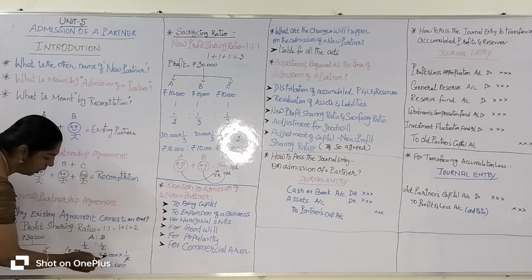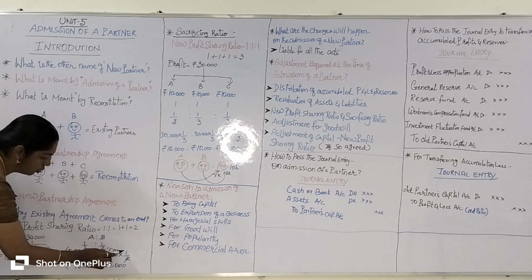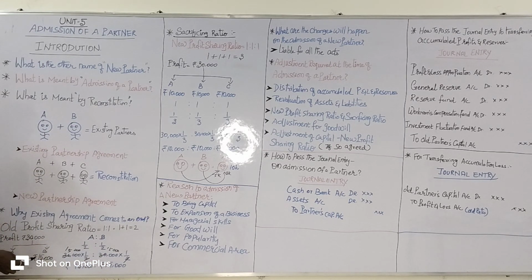Similarly, B's profit is 15,000 rupees. That 30,000 profit is divided equally, 15,000 each.